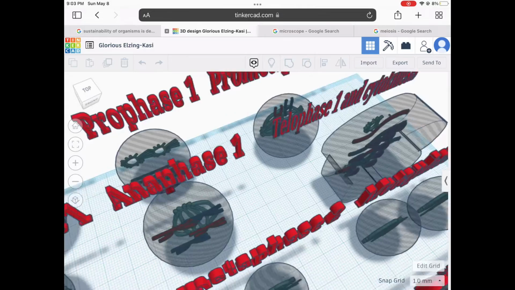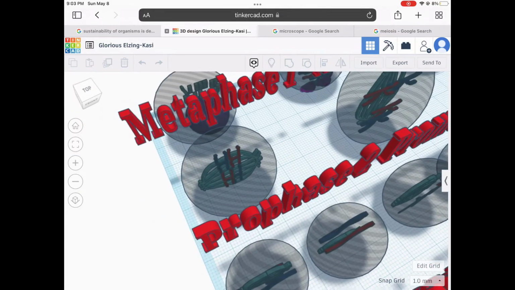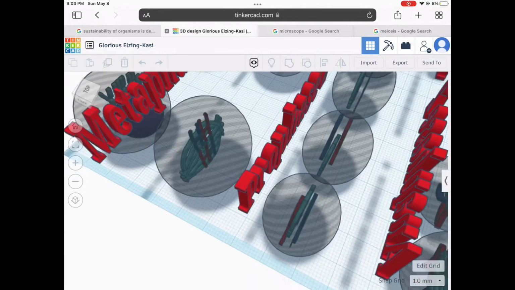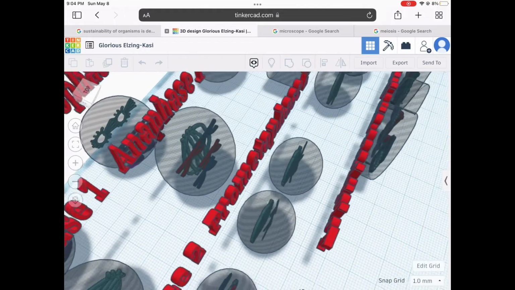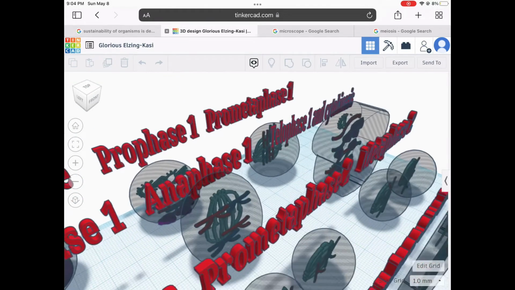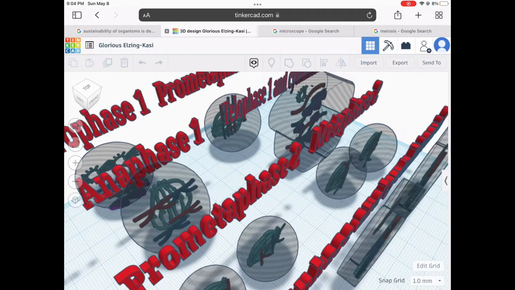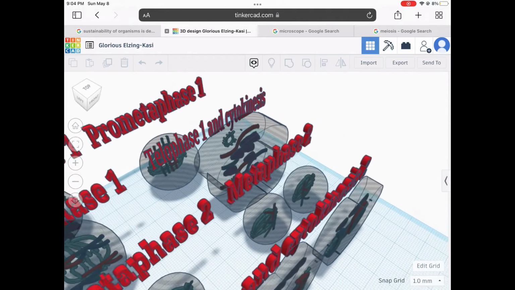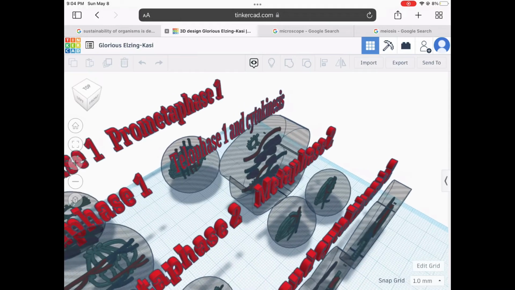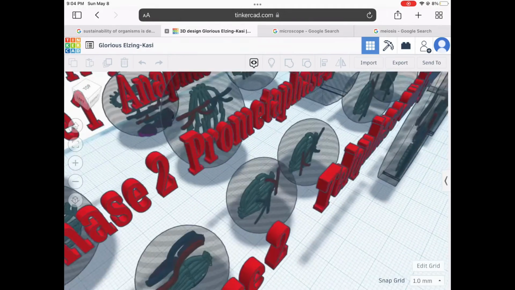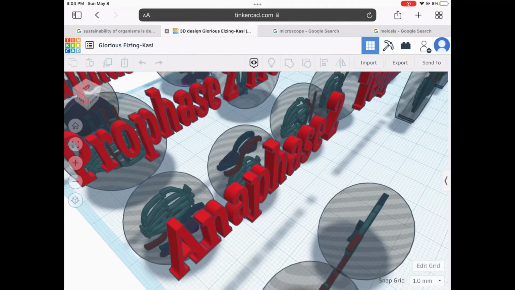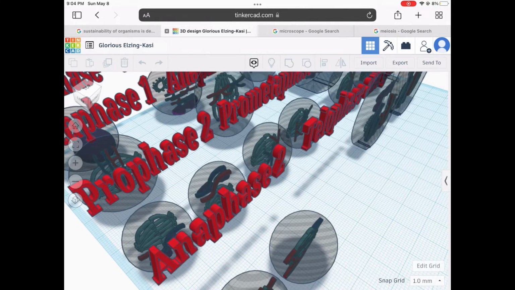In metaphase 1, the spindle fibers guide chromosome movement. Homologous chromosome pairs line up along the middle of the cell. In anaphase 1, homologous chromosome pairs separate and go to each end of the cell. In telophase 1, 2 nuclei are formed, and each nucleus contains a complete copy of the cell's DNA. The cell also divides. In prophase 2, the nuclear membrane begins to disappear.